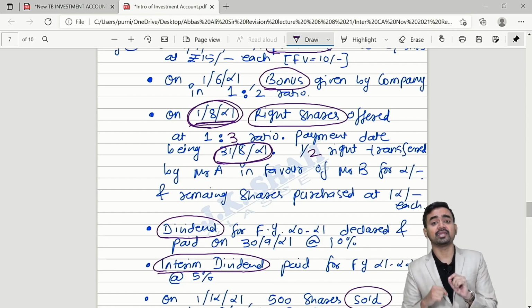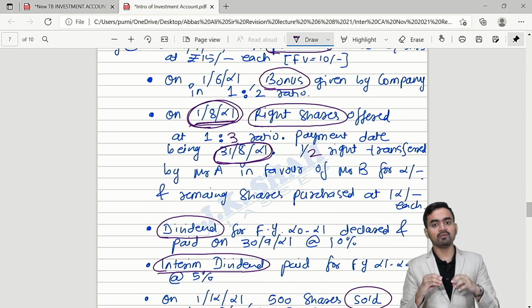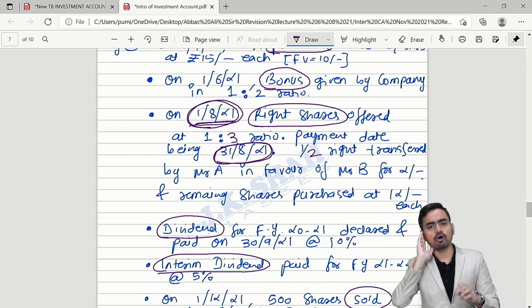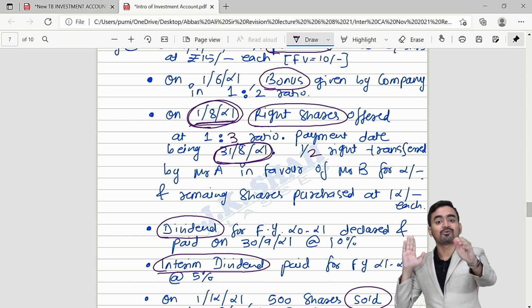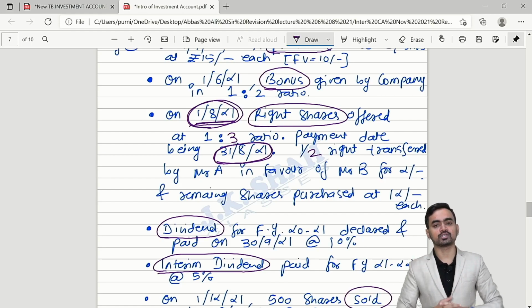1st August is the date of communication. Can I say if you are holding a certain number of shares, it means you are loyal shareholders of the company. So the company will offer some shares at a price lower than the existing market price. The company will inform, hello shareholder, you are holding some shares and we are offering some right shares to you. Would you like to purchase? Shareholders will reply, please give us some time for taking a decision, correct?